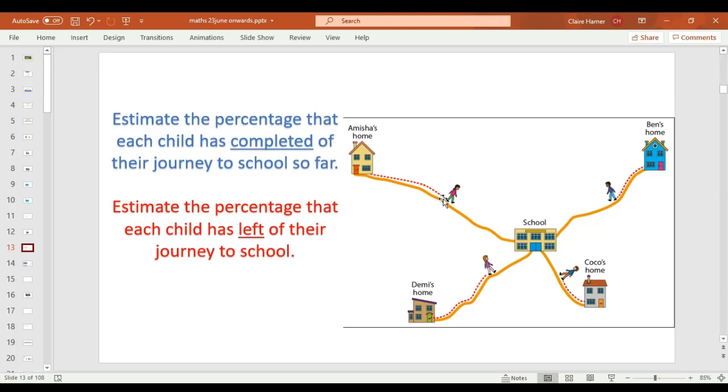So if you've put that Amisha has completed 53% of her journey so far, then really you should be putting that she's got 47% left, because 47 and 53 make 100. Pause the video, complete this task and share it with me afterwards on Teams.